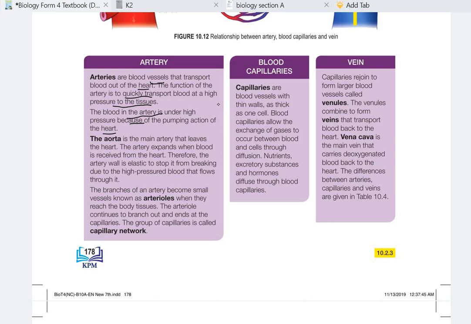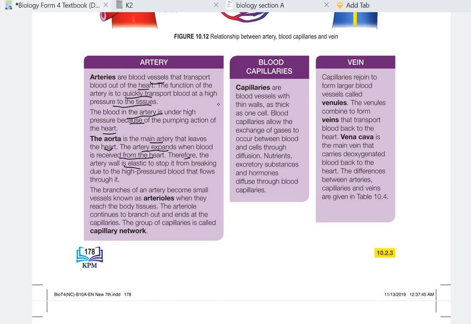When the left ventricle pumps the blood, it will go through the aorta, right? The aorta is the main artery, so the blood will flow at a very high pressure so that it can quickly go to all parts of the body. Then it can give the oxygen to the cells. So the aorta is the main artery that leaves the heart. The artery expands when blood is received from the heart.